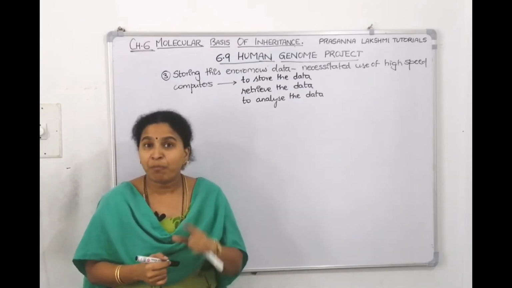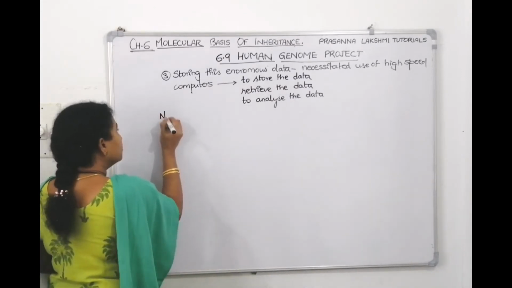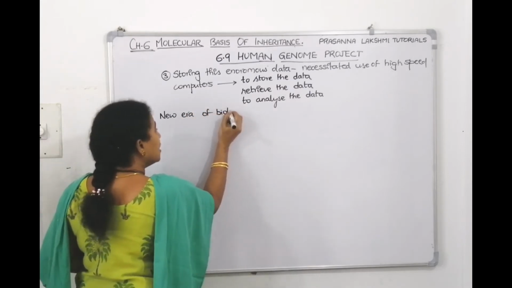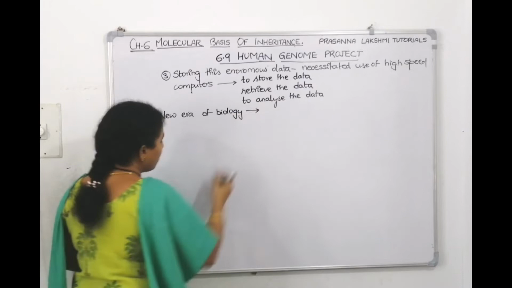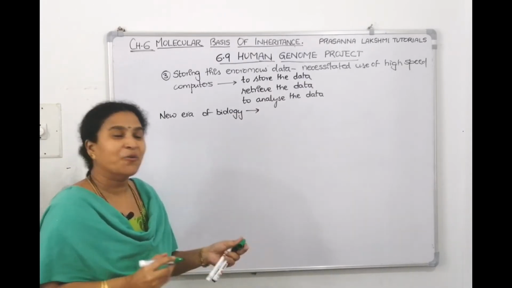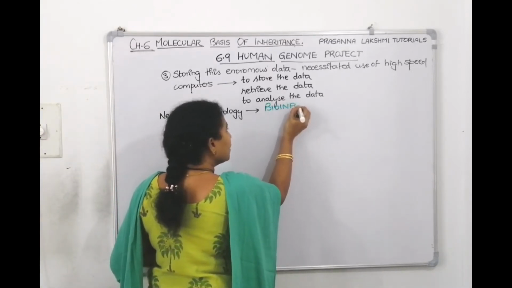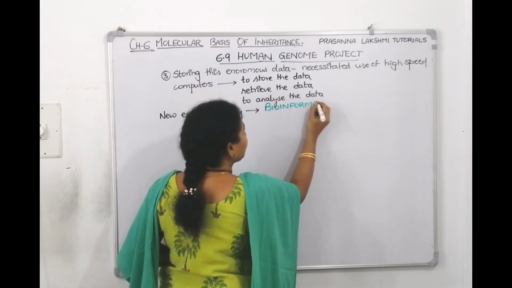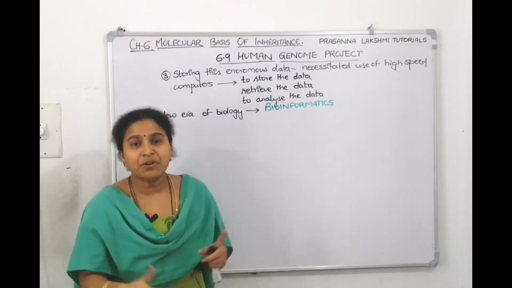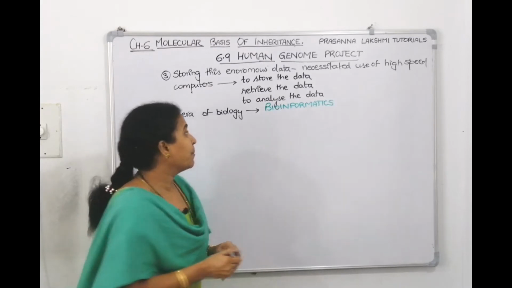So a new era of biology has emerged in the 1990s. What is that branch of science called, which helped to do the Human Genome Project? Bioinformatics. What is bioinformatics? It is a new science where the computers will do programming in terms of science, in terms of biology. So this bioinformatics was developed.